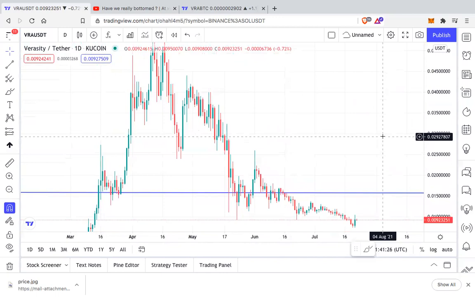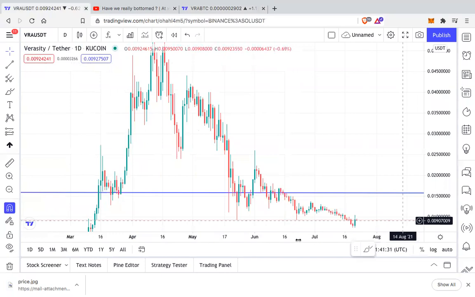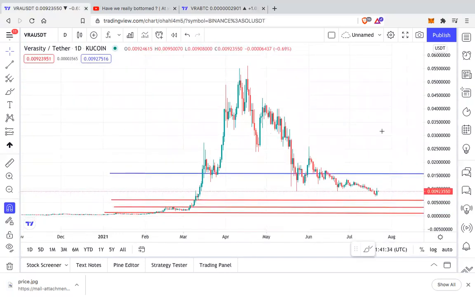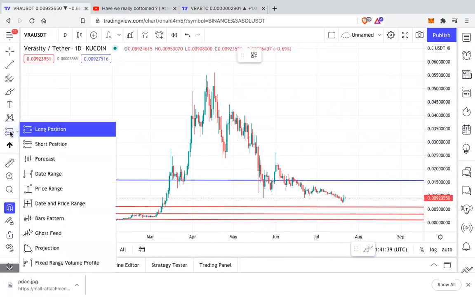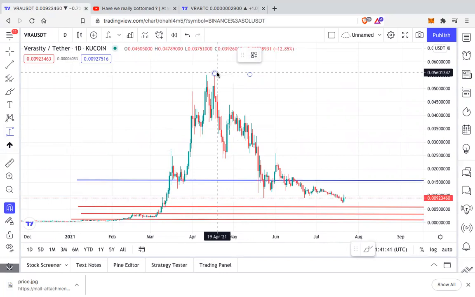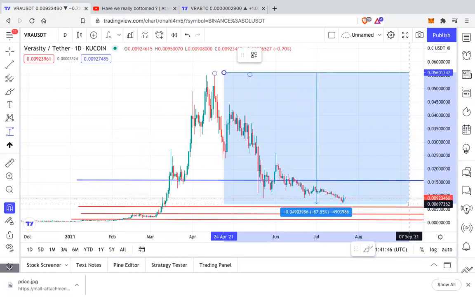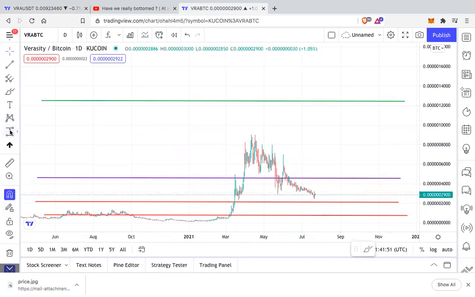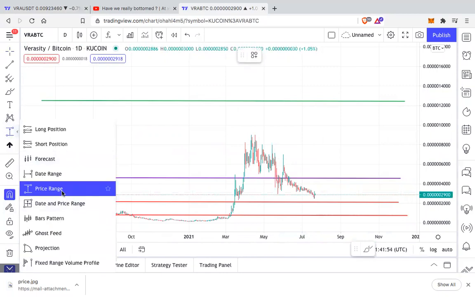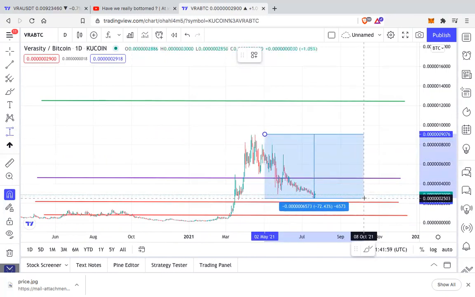What we need to see is VRA BTC chart, because this entire correction in the market is mainly due to the Bitcoin correction. You can see this. If we look at the USDT chart, then the correction from its all-time high till now is almost 87% on the USDT chart. Let us compare it with the Bitcoin chart, VRA BTC pair. It's 72% in the Bitcoin pair.